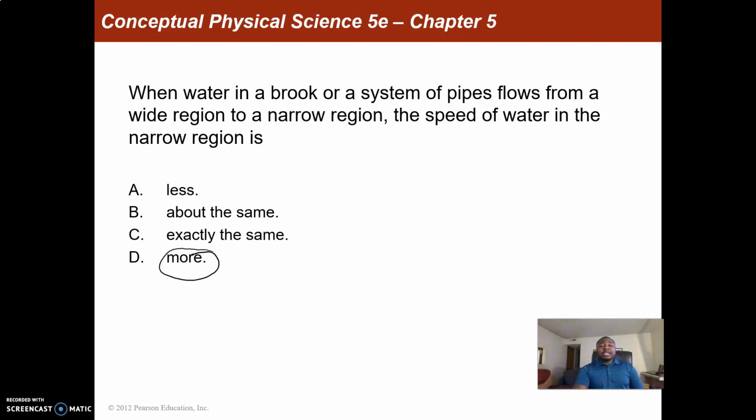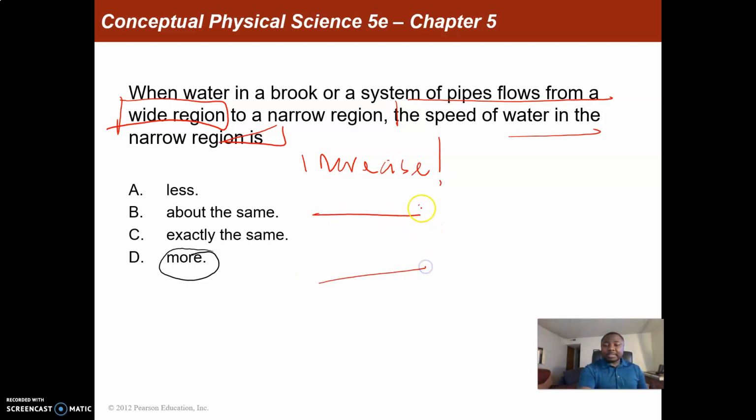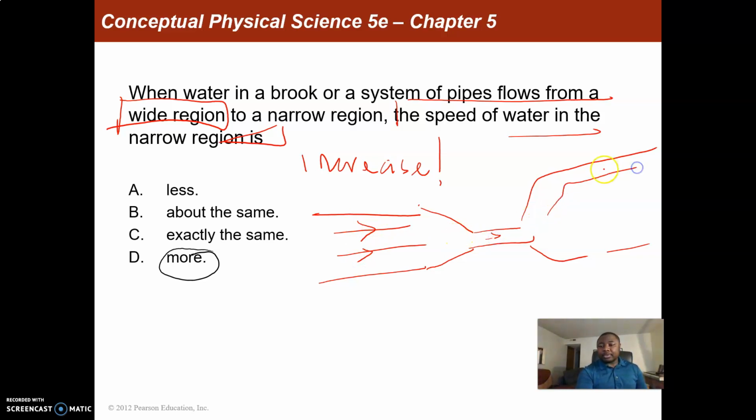When water in a brook or a system of pipes flows from a wide region to a narrow region, the speed of the water in the narrow region does what? Remember, it increases, obviously. I explained this in the lecture notes, and we considered a certain example like this, and we had fluid flow from this, and we said at this point it speeds up and then it reduces the speed.